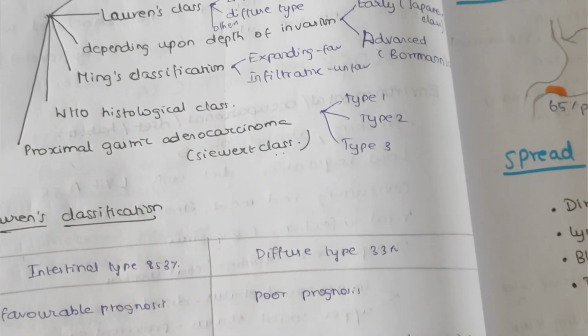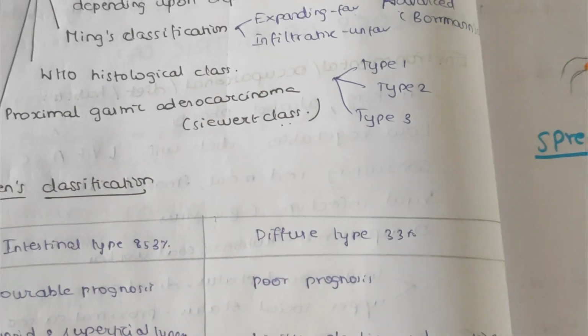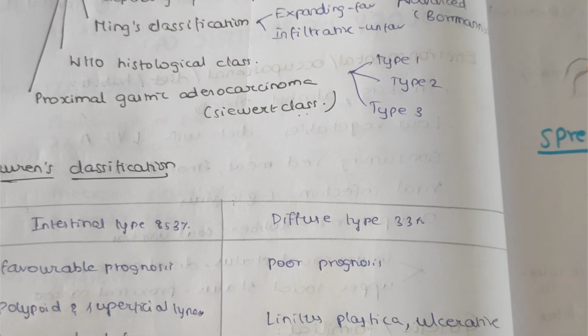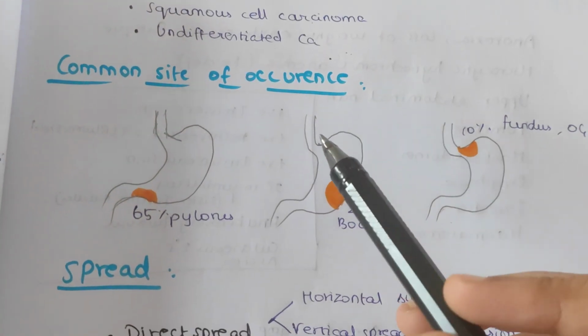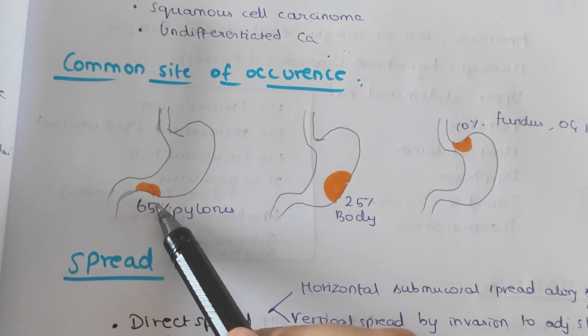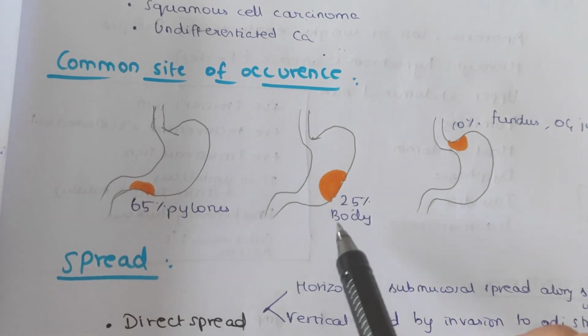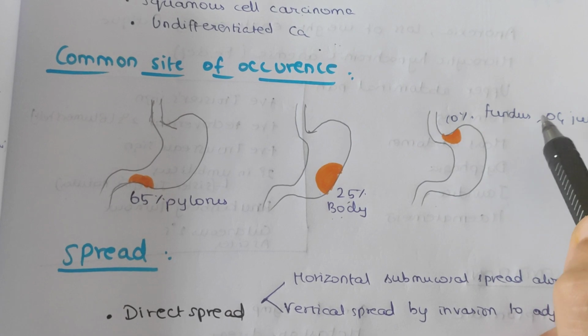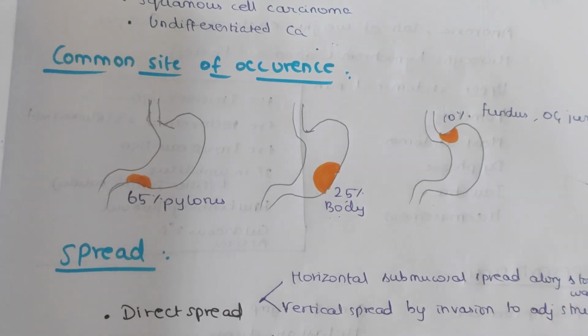Next, proximal gastric carcinoma or Sewage classification. Here stomach cancer is divided as type 1, type 2 and type 3. Next is the common site of occurrence. So 65% of the gastric carcinomas commonly occur in the pylorus region of the stomach, and 25% in the body of the stomach, and 10% in the fundus of the stomach or in the esophagogastric junction.